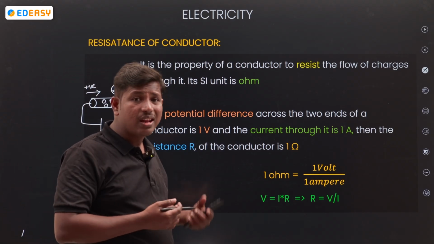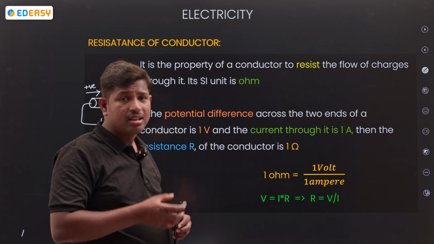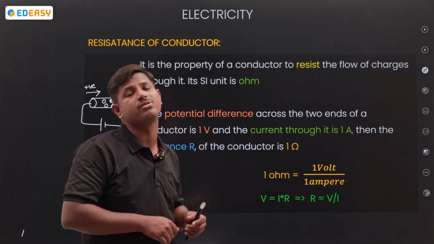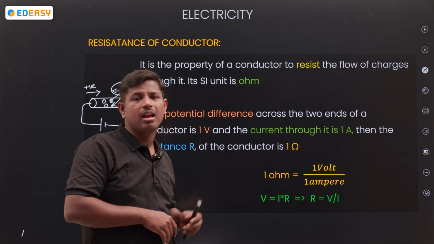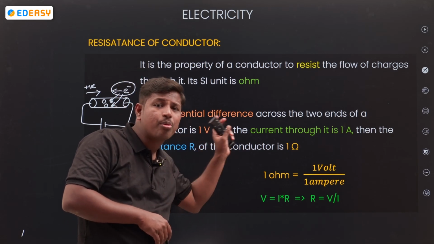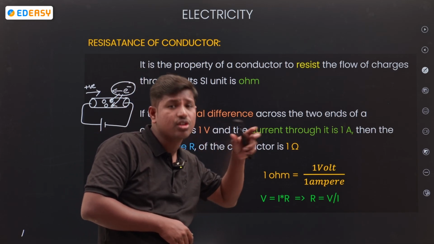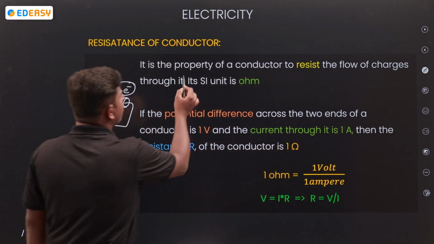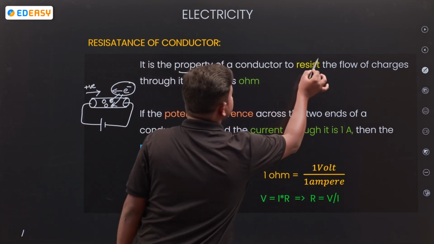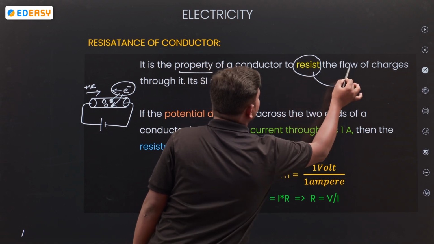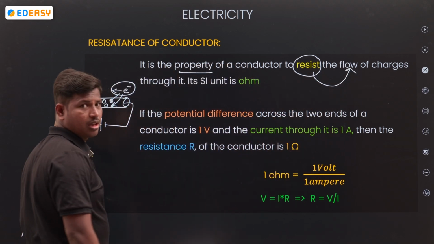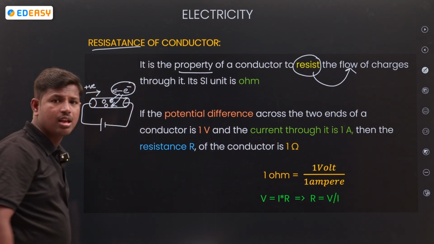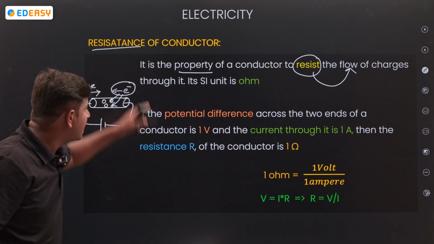When they collide with the positive ions, their speed reduces. The electrons' movement is opposed. This property is called resistance. So what is the property of a conductor? To resist the flow of charges. Resisting the flow of charges is called resistance.